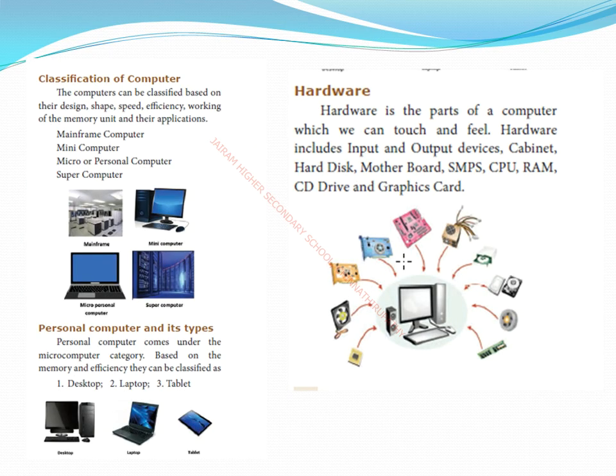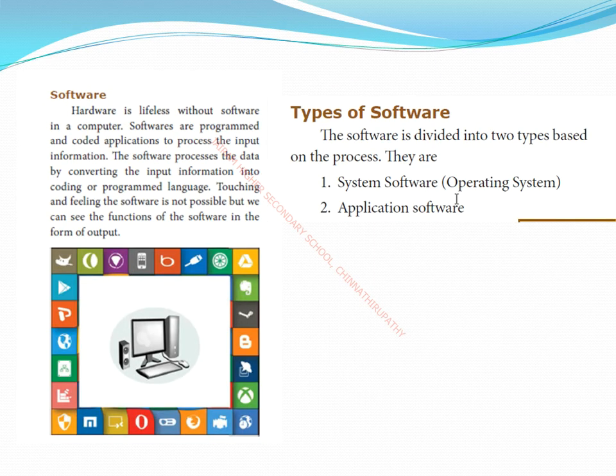We'll move to the classification of computers. Every computer is classified based on design, shape and speed. We have discussed mainframe computer, mini computer, micro or personal computer and supercomputer. So next one, portable computers come under the category of personal computer: desktop, laptop and tablet. So next, hardware. What is the definition? I told you all the physical components of the computer belong to hardware. Those parts we can touch and feel, but software we cannot touch and feel.